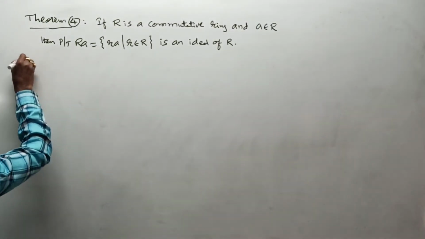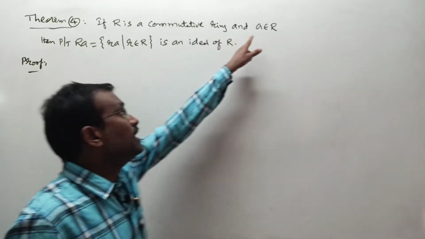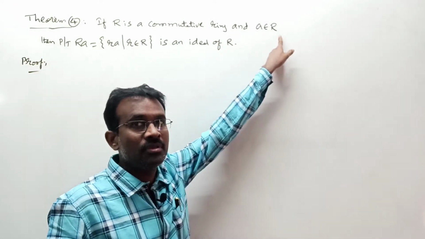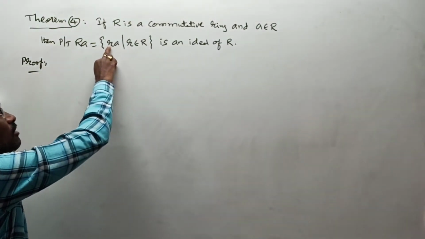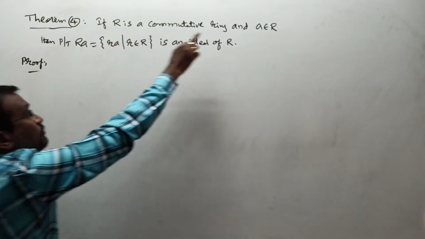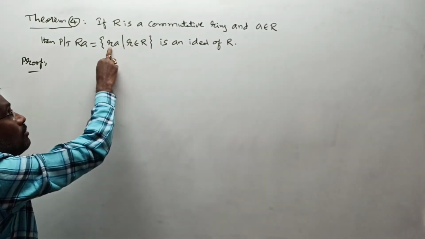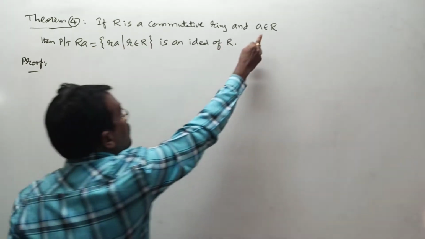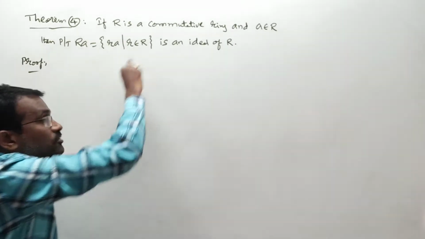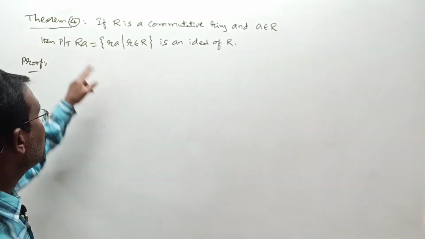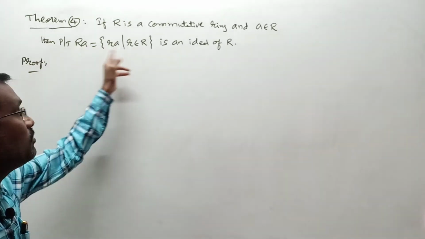What is that statement? They given that R is a commutative ring and A is one of the elements of R. Now they form a new set. What is that set? For each element of R, we are multiplying with this fixed element A on the right side. Whatever elements we got, we take them as one set. That set we are denoting with what? Capital RA. This is basically capital RA set formation.